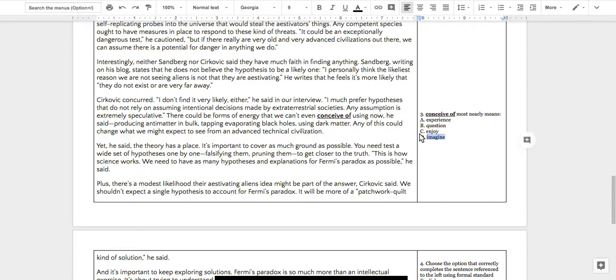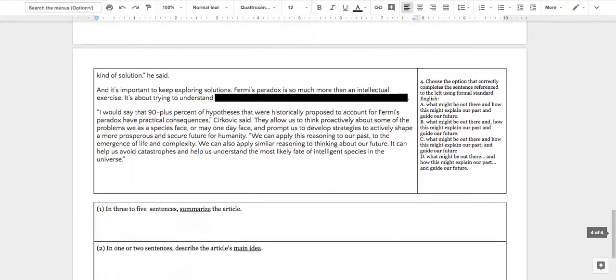Imagine, I think that's going to be the strongest answer. It's either question or imagine, and that would make sense if you say there could be forms of energy that we can't even imagine using now. That makes the most sense.